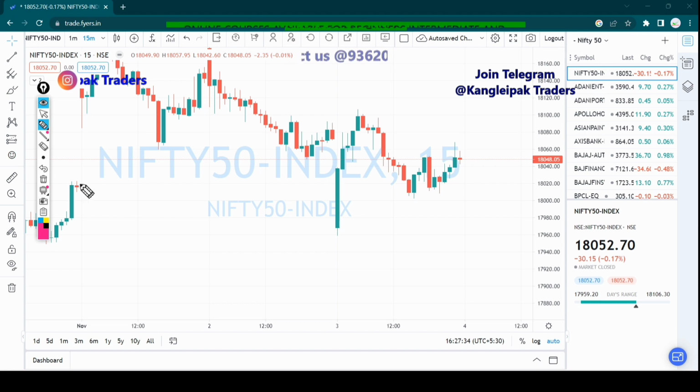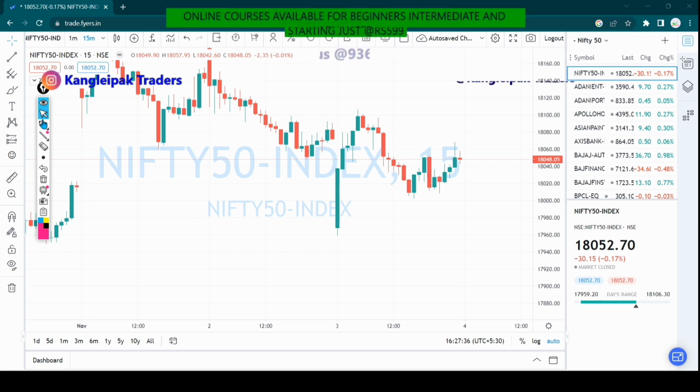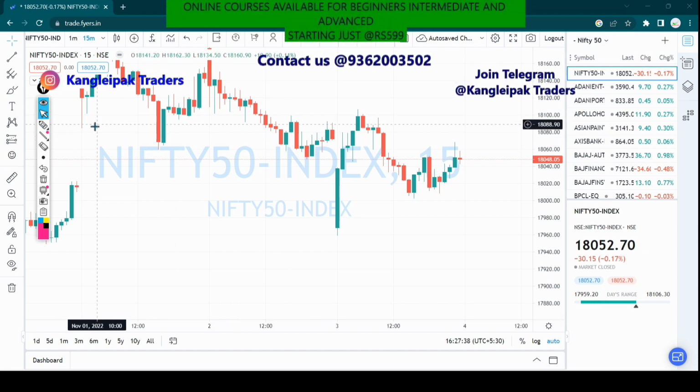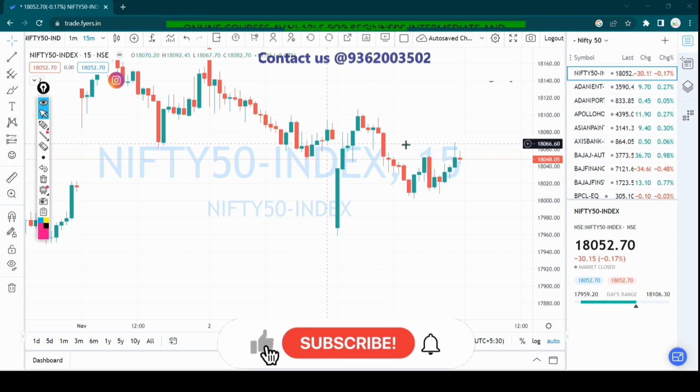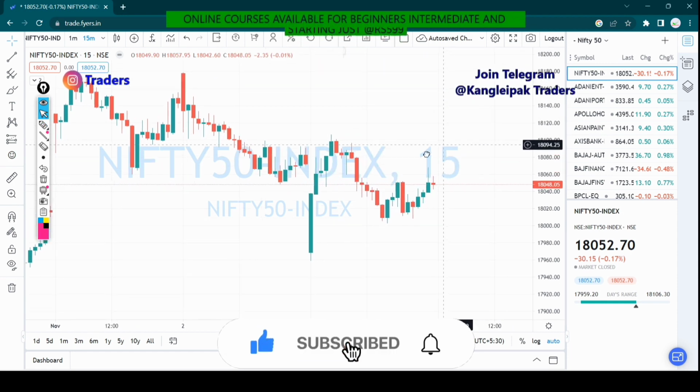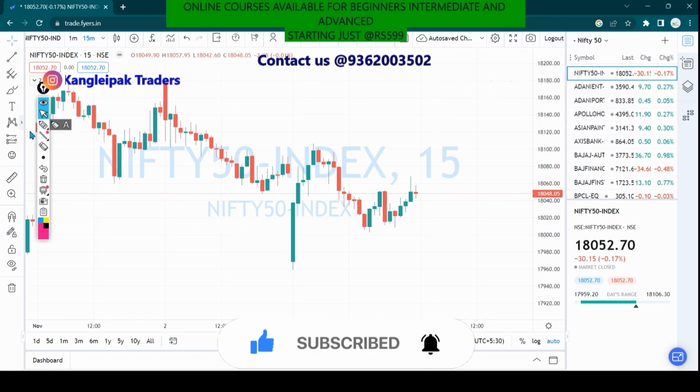So now let's discuss the Nifty 50 and Bank Nifty analysis for tomorrow, the pre-market analysis. This is the Nifty 50 chart, and we'll look at the 15-minute time frame for analysis.